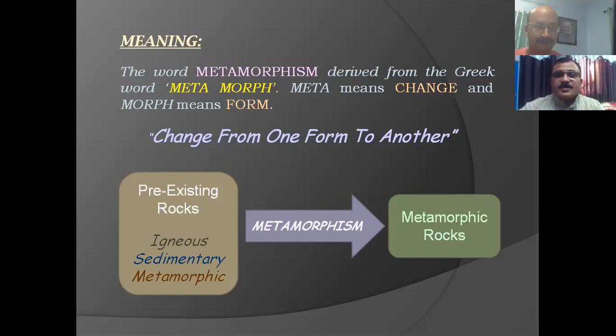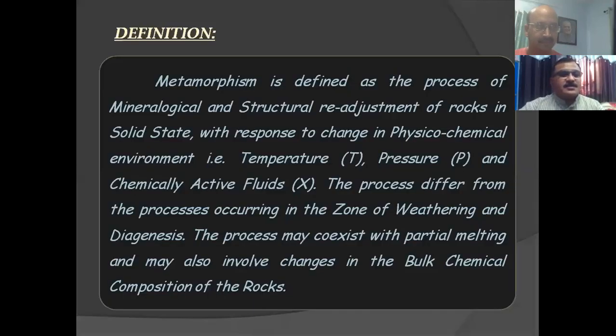Now, as per definition, metamorphism is defined as the process of mineralogical and structural readjustment of rock in solid state in response to change in physicochemical environment such as temperature, pressure, and chemically active fluids.